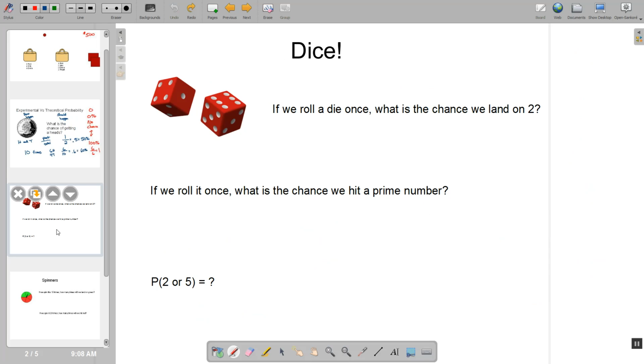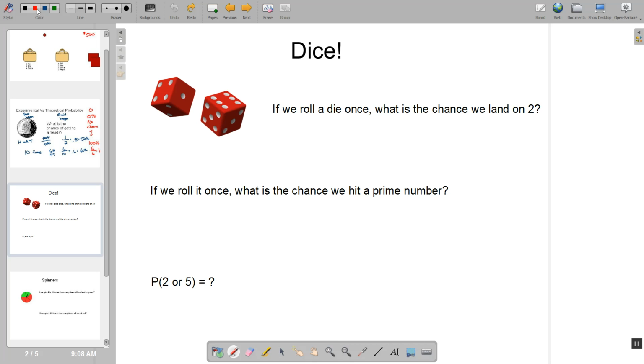So let's look at a few examples to help us decipher the difference between theoretical probability and actual probability. Dice have 6 sides, numbers 1 through 6. So we know the total is always going to be 6 on the bottom of the fraction. So if we roll a dice once, what is the chance or theoretical probability that we land on 2?